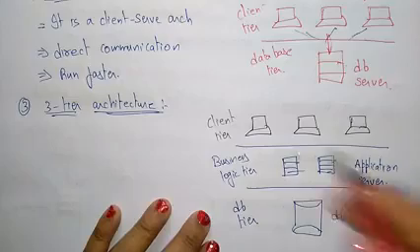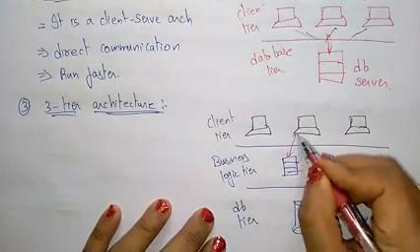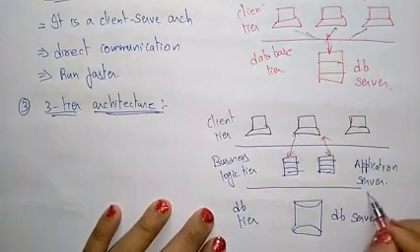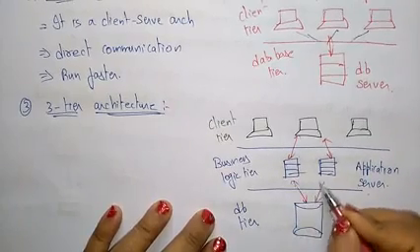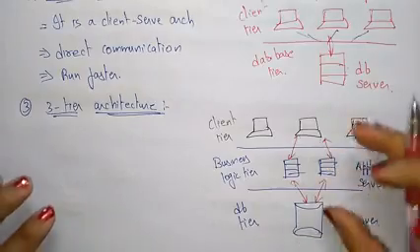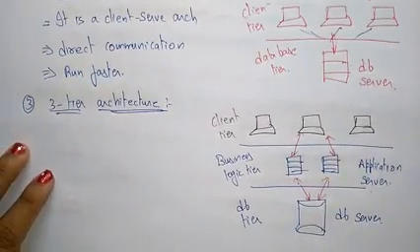So here all the client computers first interact with the application server. Then the application server will interact with the database server. So a three-layer structure is this.